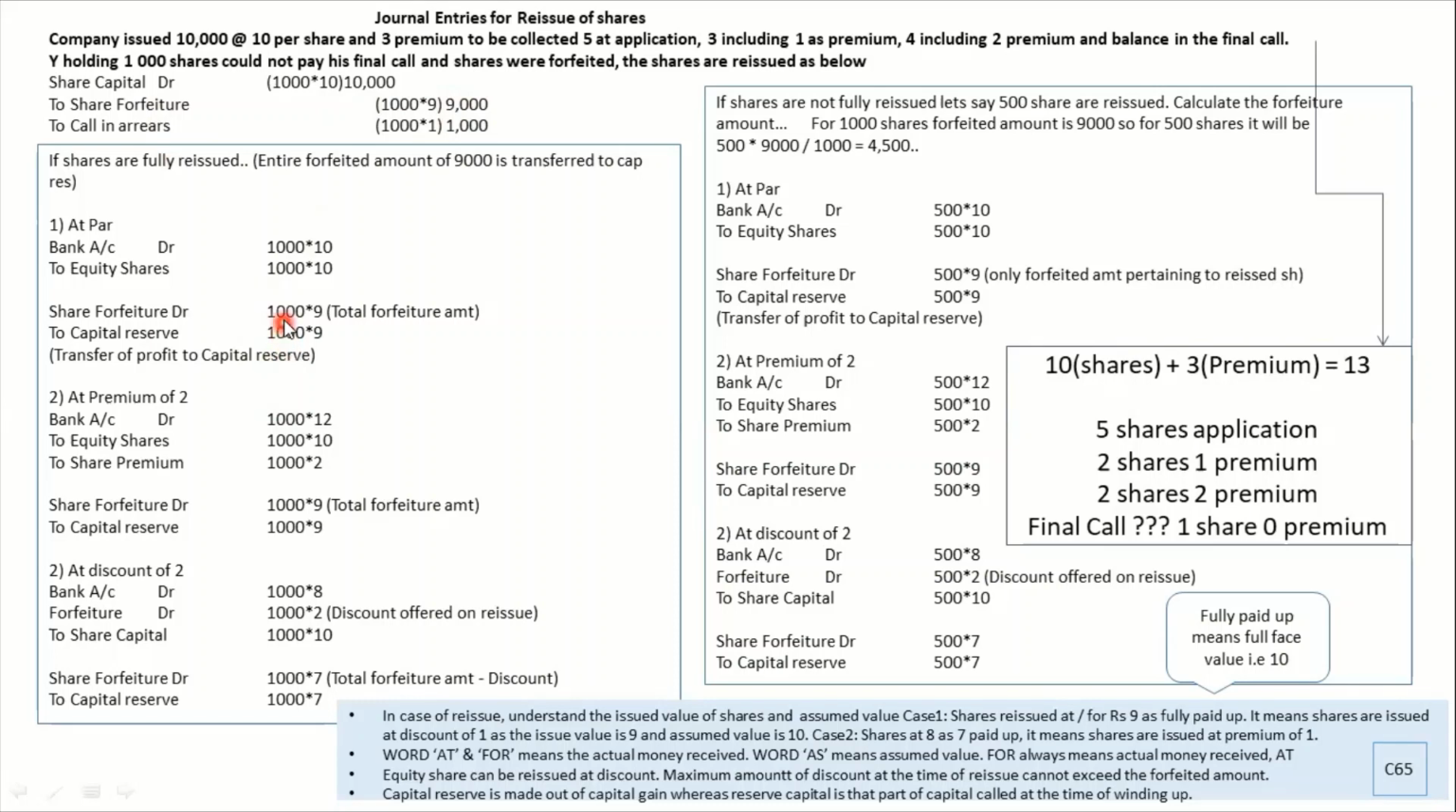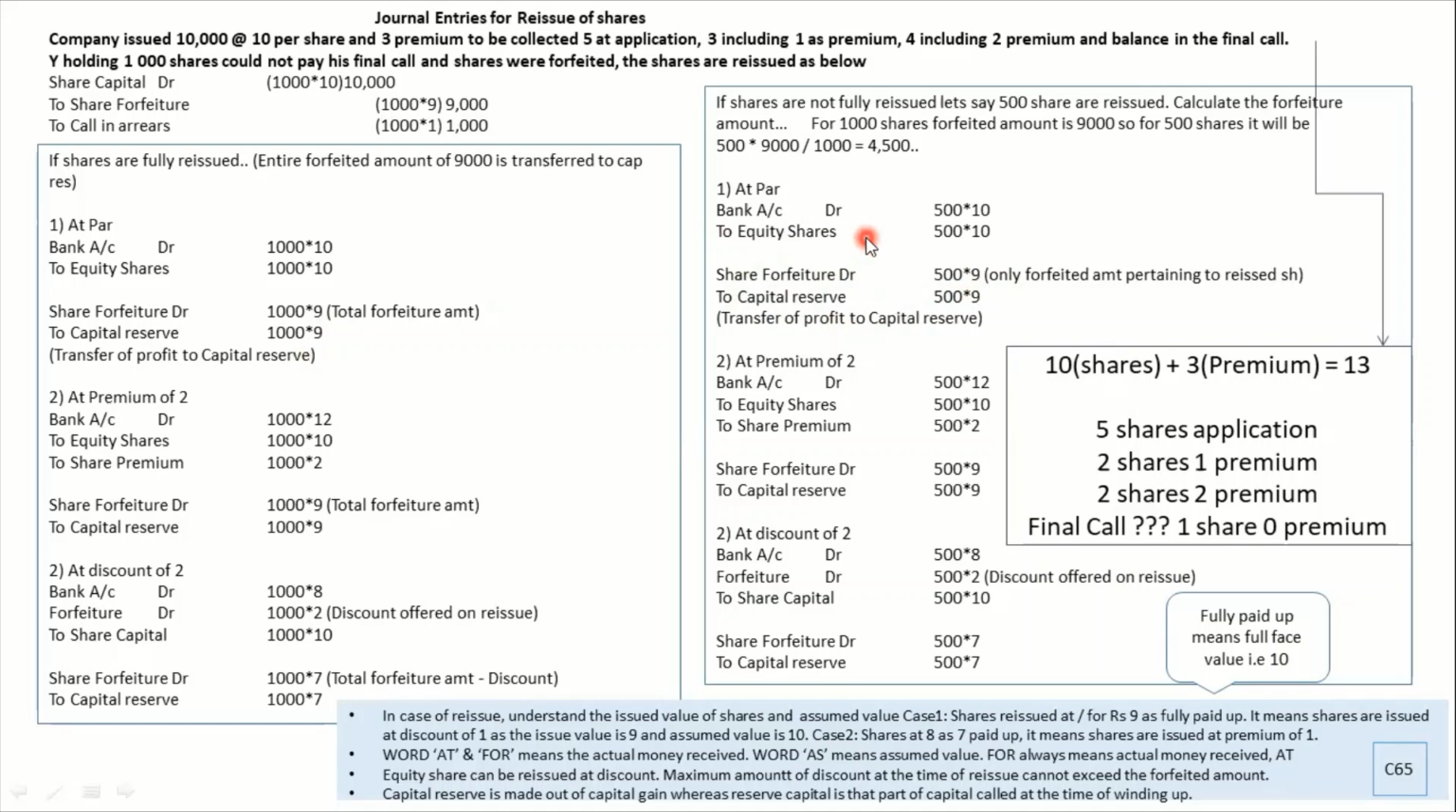Now, why did I transfer the entire thing? Because the entire thing has been reissued. 1000 shares have been reissued. But in this case, when I am reissuing only 500 shares, from the forfeiture amount, the amount to be transferred to capital reserve would be only for 500 shares. So 500 into 9. This is how we do it. I hope you understand these two things.